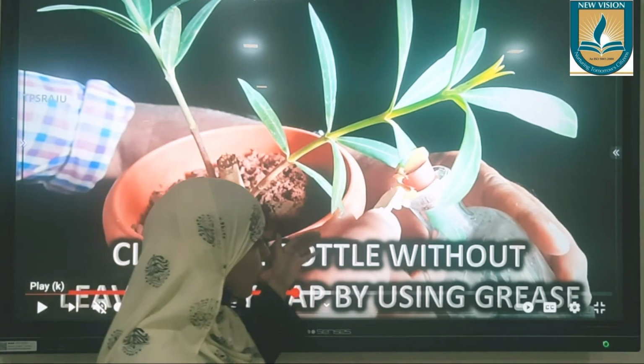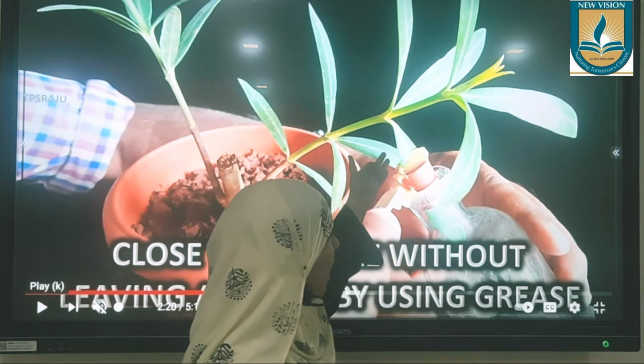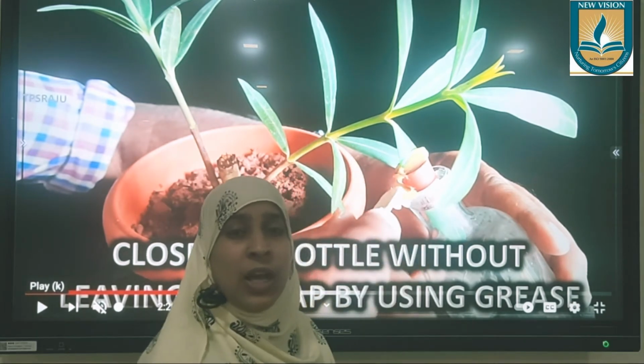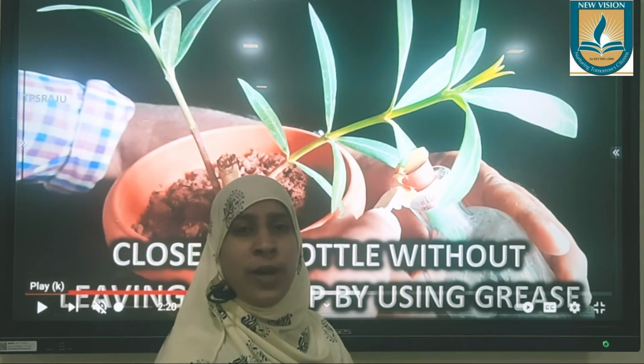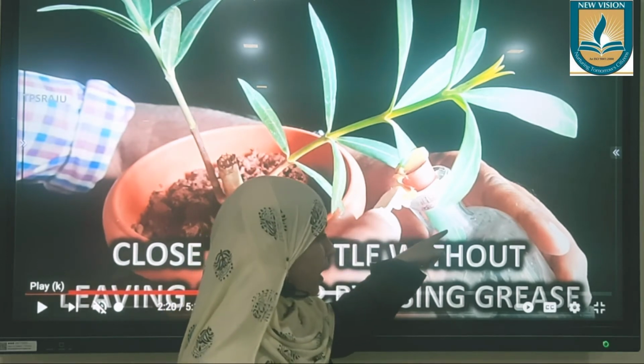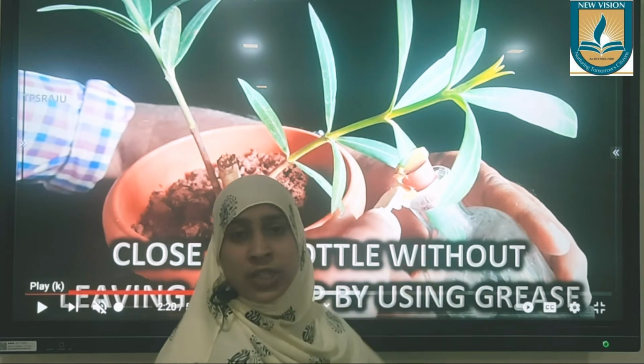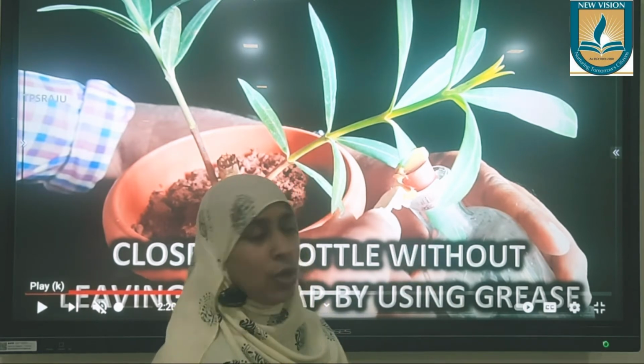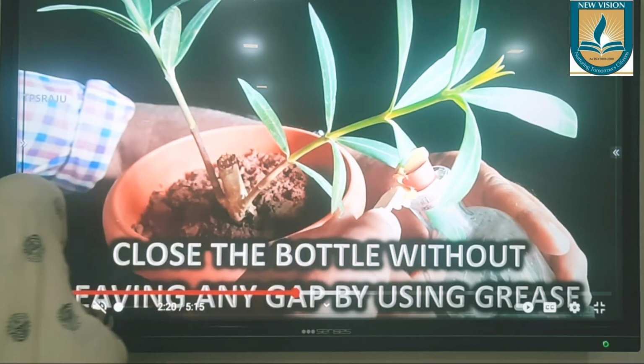Okay, but the problem is the leaf already has starch. Even if you have provided this environment where half the leaf gets carbon dioxide and half does not, the leaf will already have starch. This part which is not getting carbon dioxide already has starch in it. So we need to do something to remove that starch. What can we do? We have a simple trick for that.